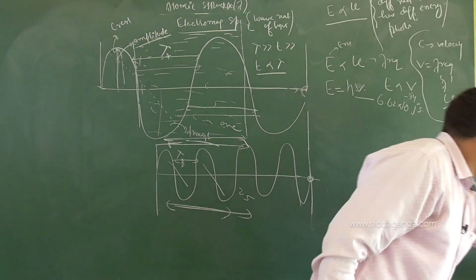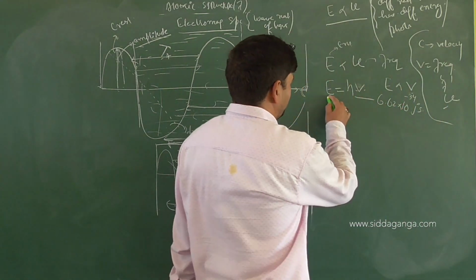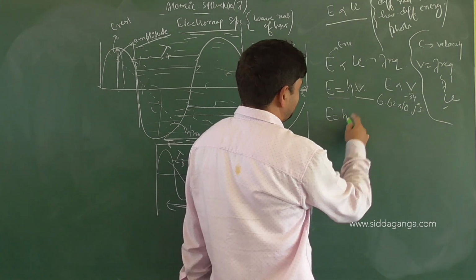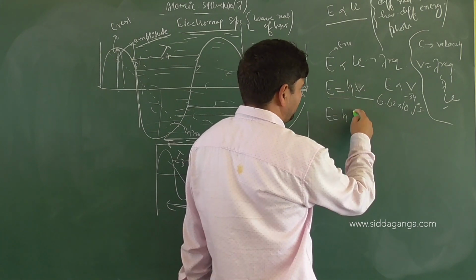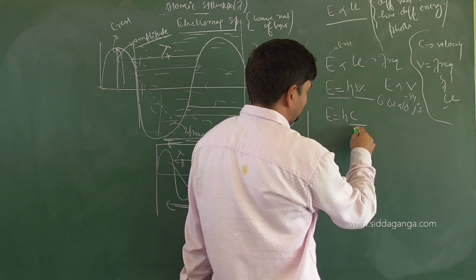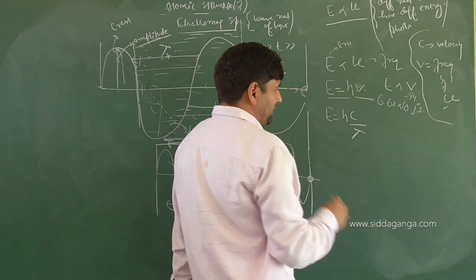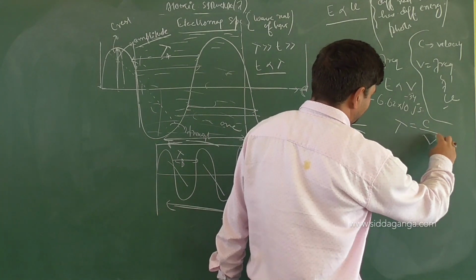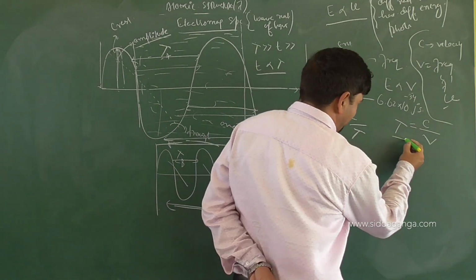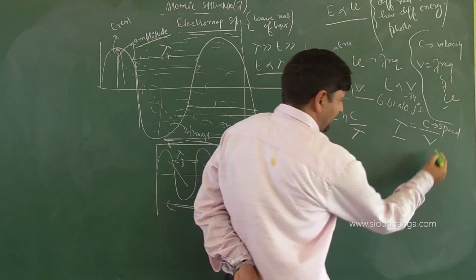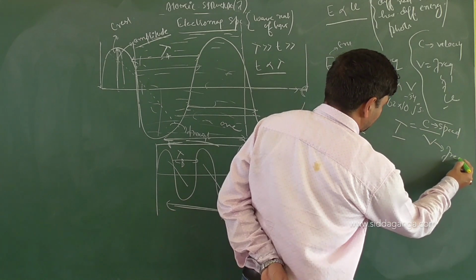See here, children. What is energy equal to? E equals h nu, right? Or E equals h C by lambda, because lambda equals C by V. It is wavelength. What is C? Speed of light. And what is V? It is frequency.